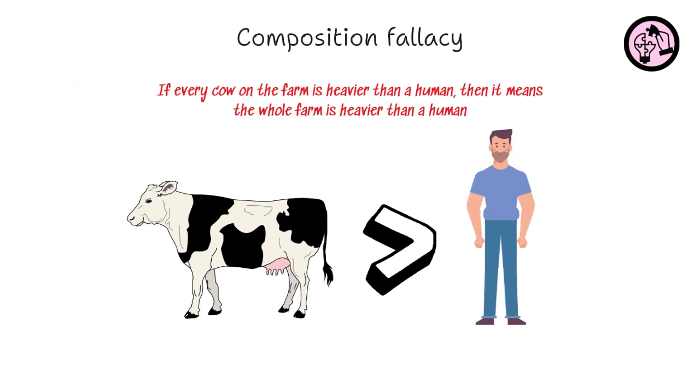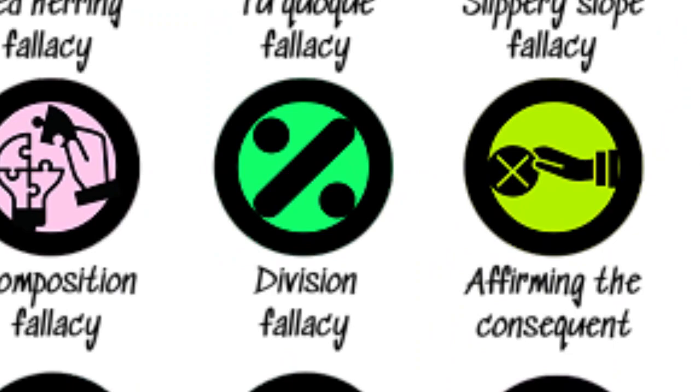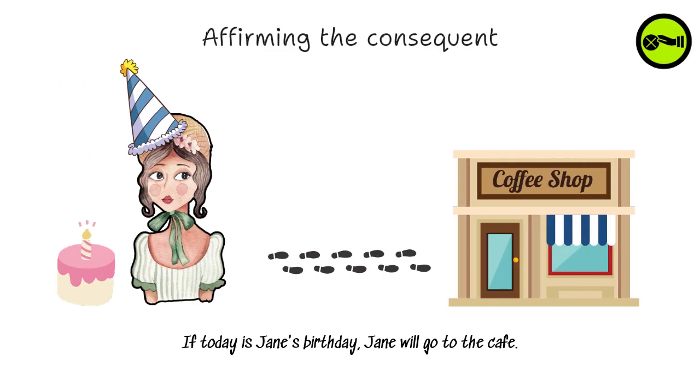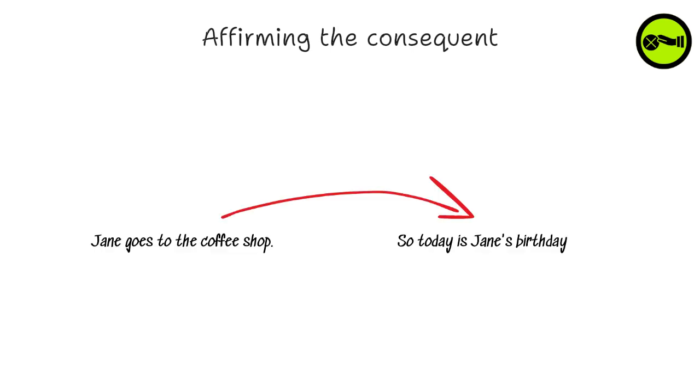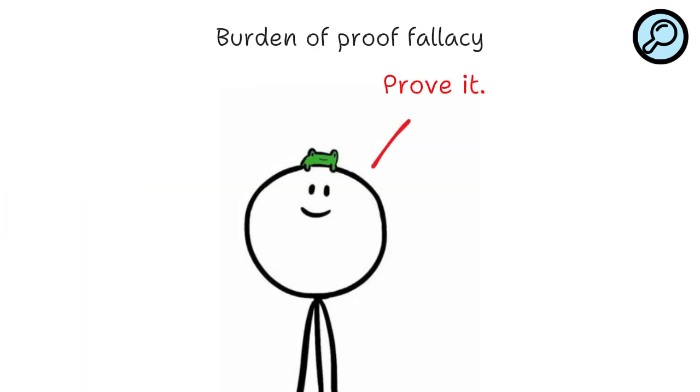Composition fallacy: it arises when one infers that something is true of the whole from the fact that it is true of some part of the whole. Division fallacy: it occurs when one reasons that something true for a whole must also be true for all or some of its parts. Affirming the consequent: the fallacy of taking a true conditional statement and invalidly inferring its converse. Burden of proof fallacy: the burden of proof lies with the one who makes a claim, not the one who denies it. The fallacy happens when a person tries to remove their need to provide proof for many reasons.